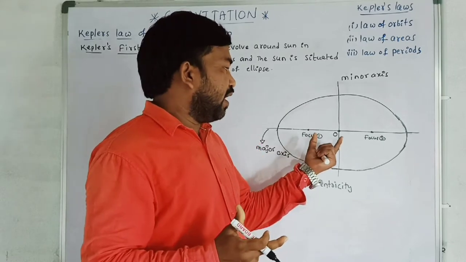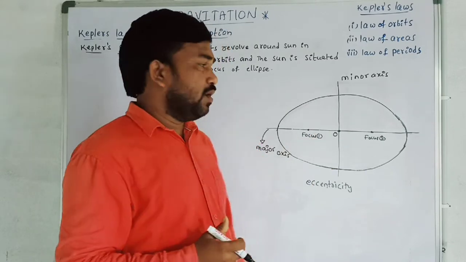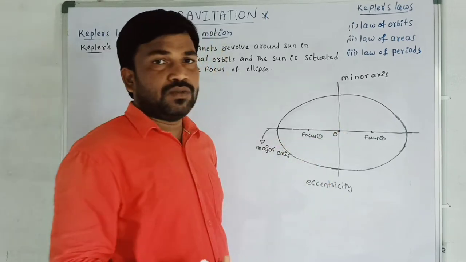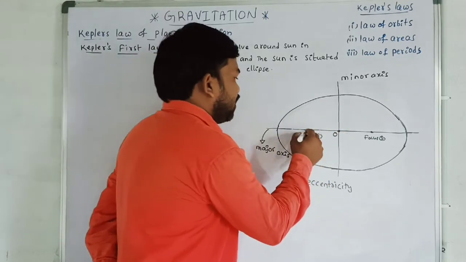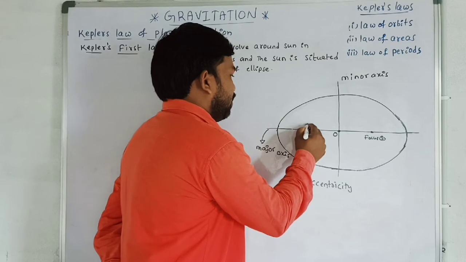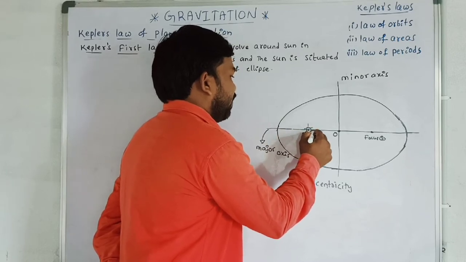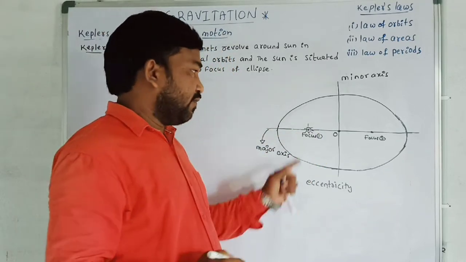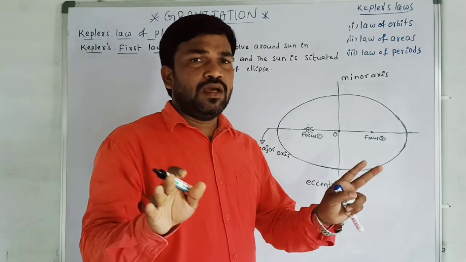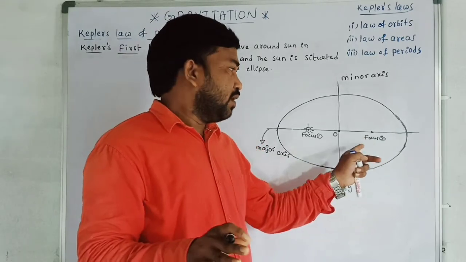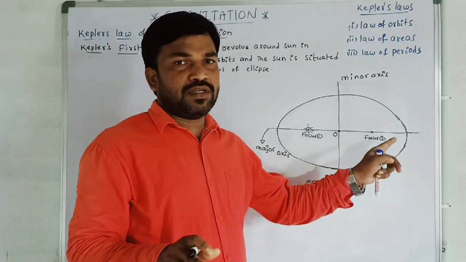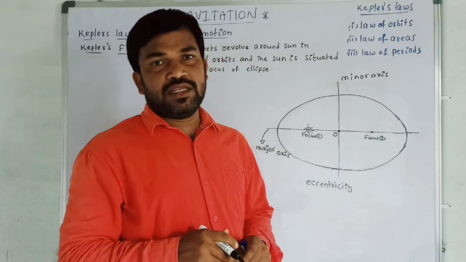On an ellipse we have two foci, focus 1 and focus 2. According to Kepler, the Sun is situated at any one of the foci, either focus 1 or focus 2. There is no rule, right? It is not compulsory to choose a particular focus. The Sun is at focus 1 or the Sun is at focus 2. At any one of the foci, the Sun is situated.